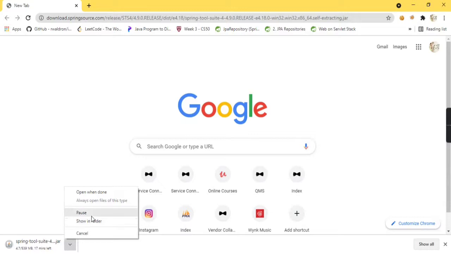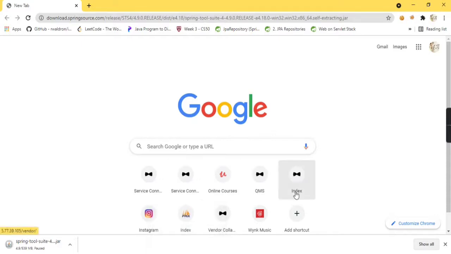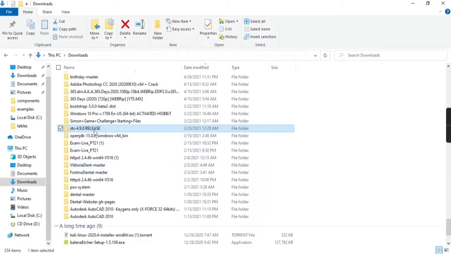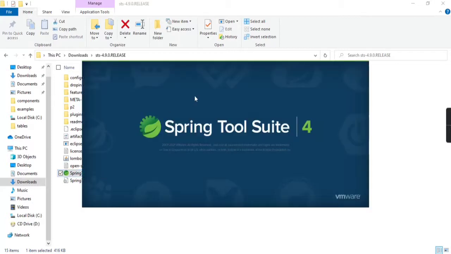For me, I already have it downloaded. After this, you just need to extract it, and it will look like this. I already have extracted this. So here is how it looks, and this is an exe file.